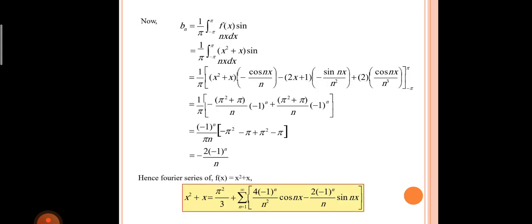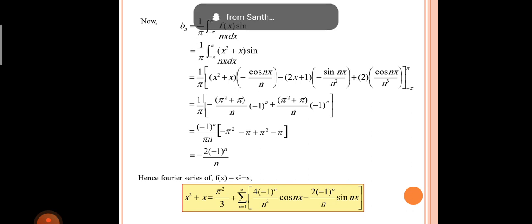Therefore, find b n. For an even function, we have to find a naught and a n. For an odd function, we have to find b n. For a neither even nor odd function, we have to find a naught, a n and b n. Therefore, b n is equal to 1 by pi into integral from minus pi to pi of f of x into sin nx into dx. By calculating the a naught, a n and b n values, we will substitute them there.